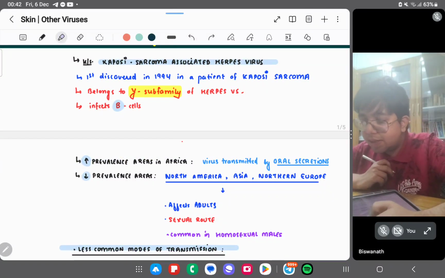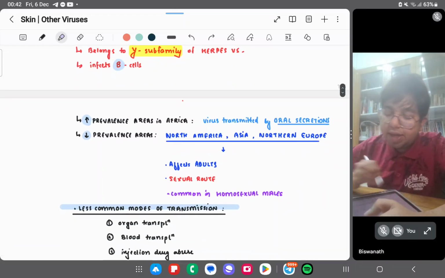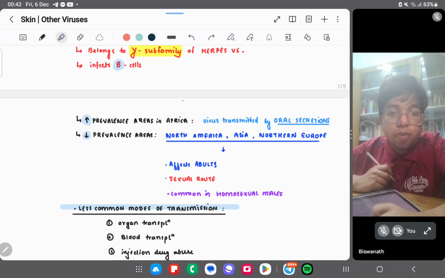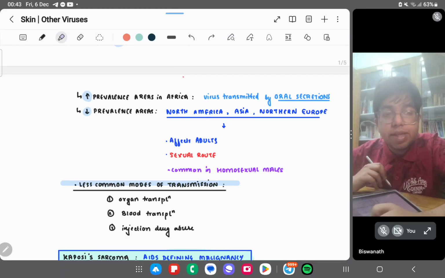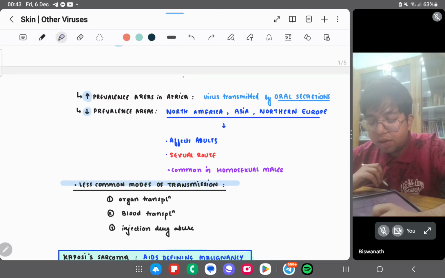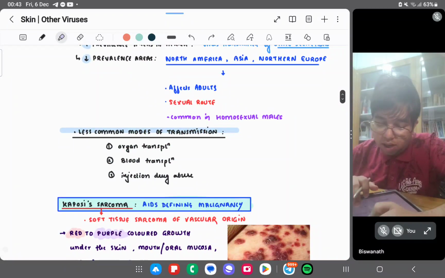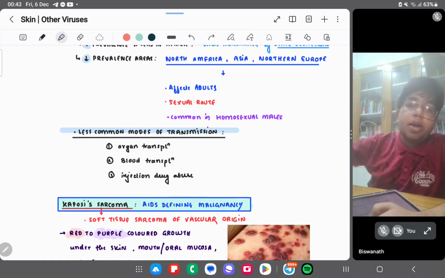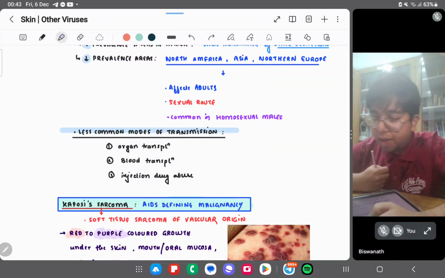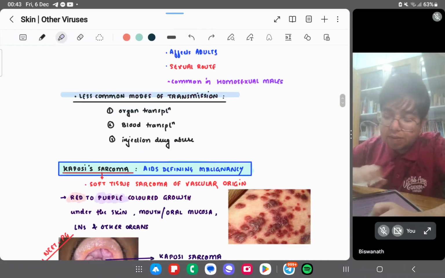There is increased prevalence in areas of Africa, because it is transmitted by oral secretions, and decreased prevalence in North America, Asia, and Northern Europe. It affects adults and is most commonly transmitted by the sexual route, common in homosexual males. Less common modes of transmission are organ transplantation, blood transplantation, and injection drug abuse.